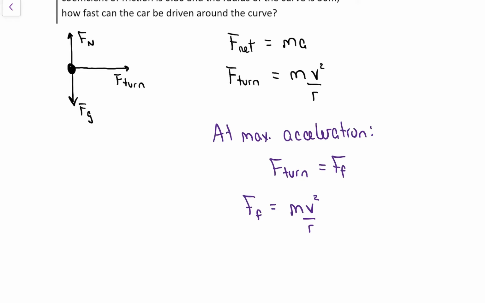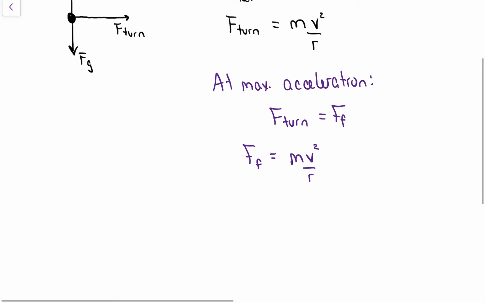That sometimes bothers people because it looks like it's friction that's making the car turn. In a way it is. The car pushes outward on the road, the road pushes inward on the car, but the hardest that the road can push is when it's pushing with the force of friction. After that, the car will start to slide.